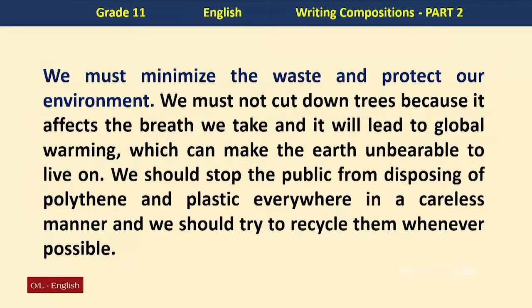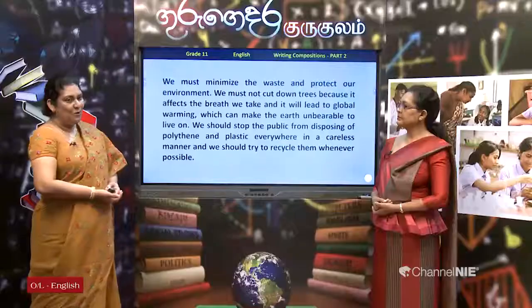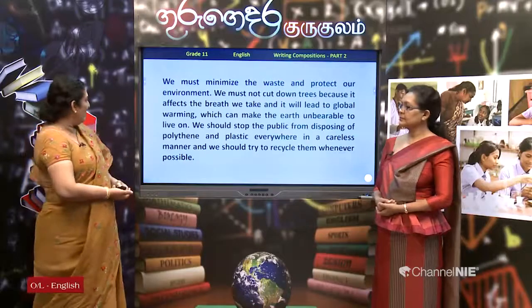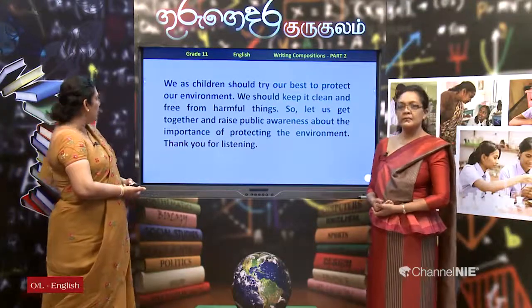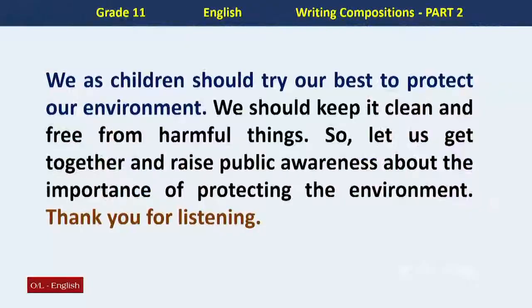We must not cut down trees because it affects the breath we take and it will lead to global warming, which can make the earth unbearable to live on. We should stop the public from disposing of polythene and plastic everywhere in a careless manner, and we should try to recycle them whenever possible. Some suggestions are also there in the essay. We as children should try our best to protect our environment. So that is the topic sentence.